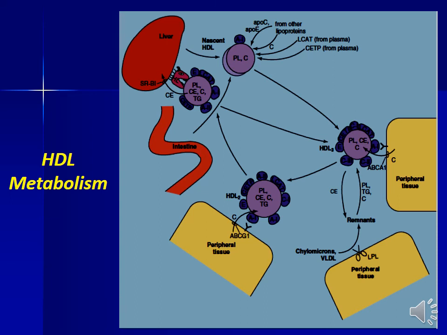HDL3 particles bind to the scavenger receptor B on the hepatocyte membrane and transfer cholesterol ester to the liver. When the transfer is completed, the size of the HDL particle decreases again. Some of the redundant surface material is released, forming ApoA-rich lipid poor free pre-beta HDL, which re-enters the cholesterol removal cycle again.